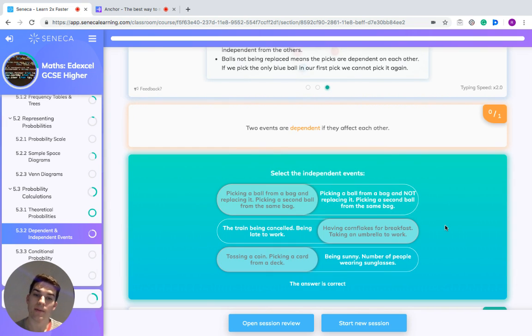And something to say about independent events: if you're picking a ball from a bag and replacing it and picking a second ball from the bag, that's one example of independent events. Another one would be having cornflakes for breakfast and taking an umbrella to work. Another one would be tossing a coin and picking a card from a deck.